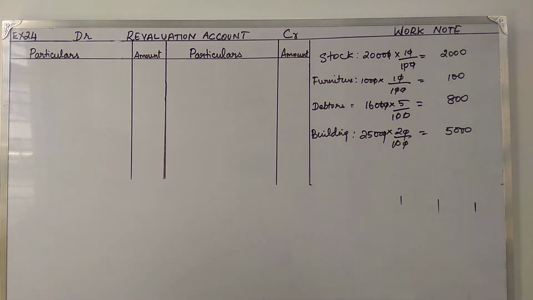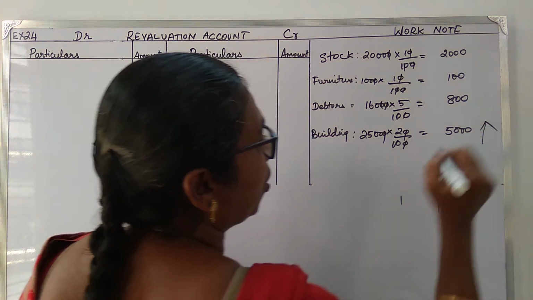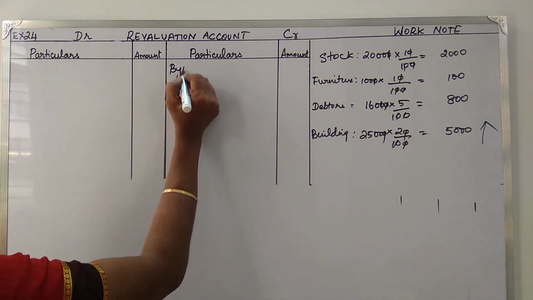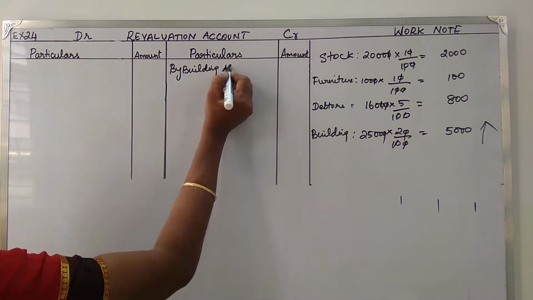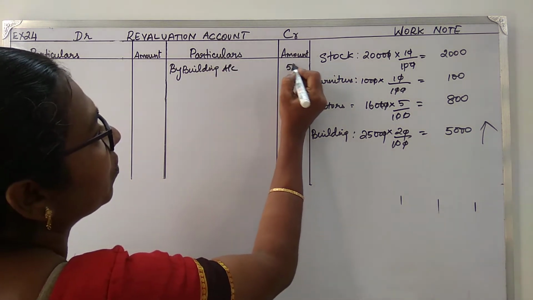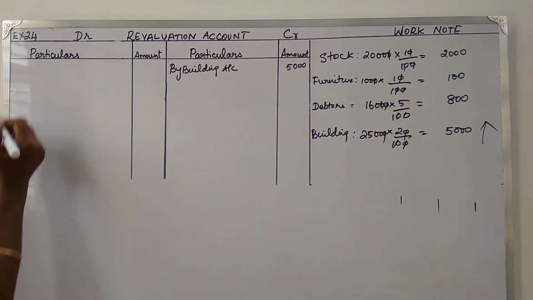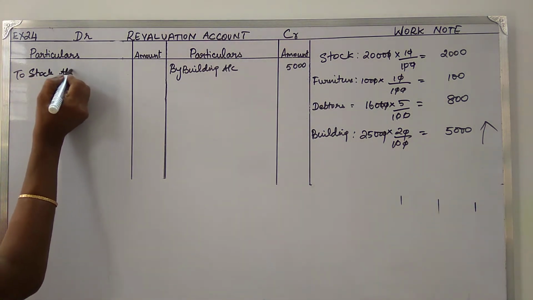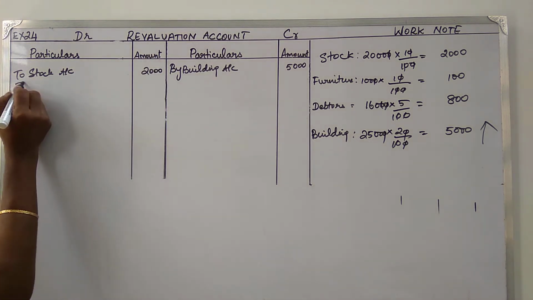Now all that which has been except building, only the value of the building has gone on top. So that's got to be credited. So by building account to the extent of rupees 5,000. The rest to be debited. So to stock account is rupees 2,000.